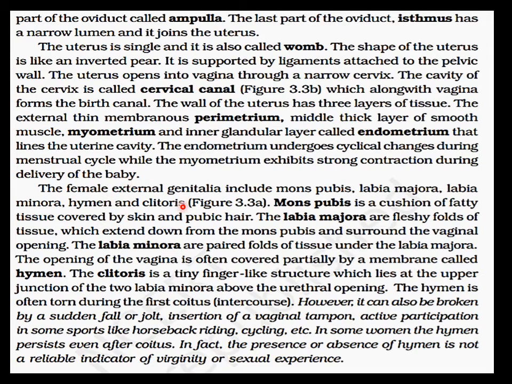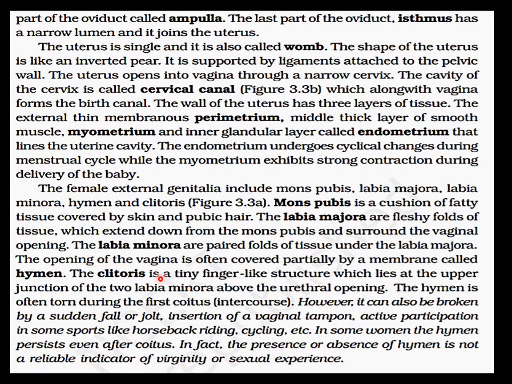Now about the female external genitalia. The female external genitalia comprise the mons pubis, labia majora, labia minora, hymen and clitoris. The mons pubis is a cushion of fatty tissue covered by skin and pubic hair. It is this mons pubis which extends downward to form the labia majora, which are fleshy folds of tissue extending from the mons pubis and they surround the vaginal opening. The labia minora are paired folds of tissue under the labia majora.